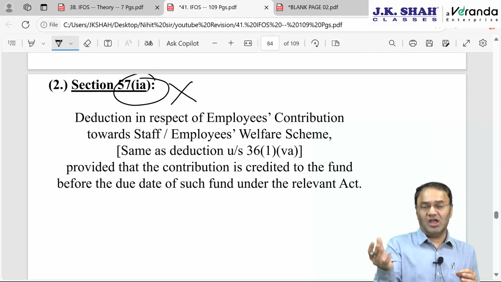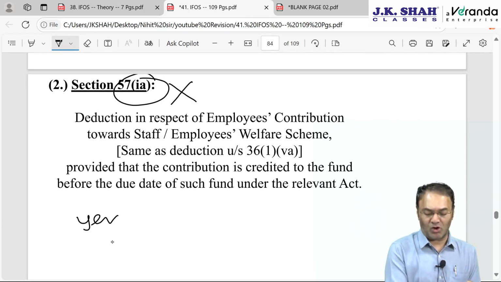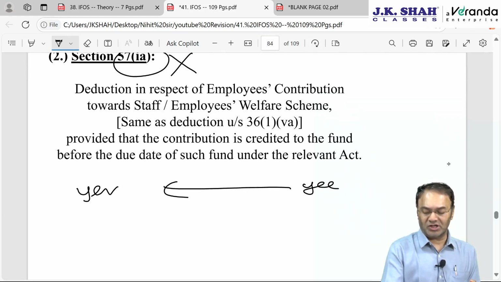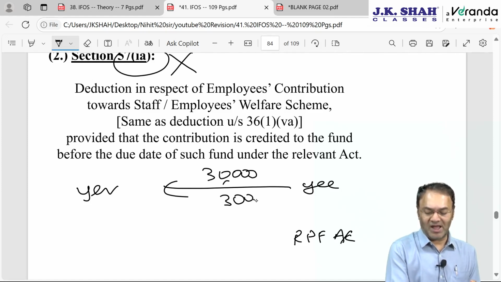Employer receives the employee's contribution for RPF, which is deemed as income. So I am the employer. When the employer contributes something, the employee cannot deposit in his RPF or EPF account directly. He has to route it through me. I paid him 30,000 salary per month. He repays me back 3,000 per month as his contribution.